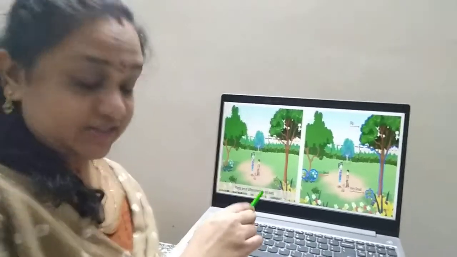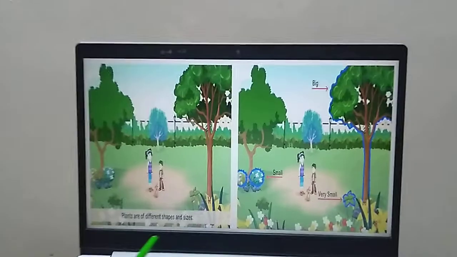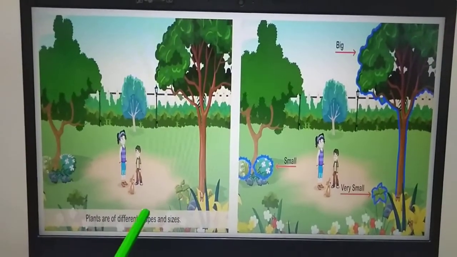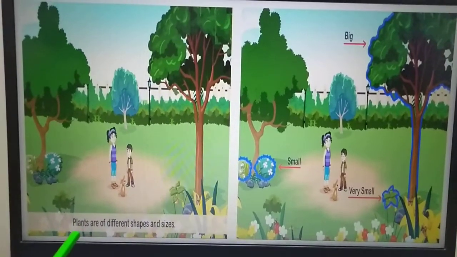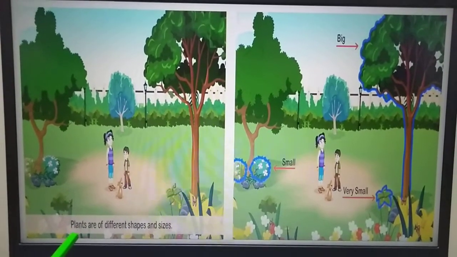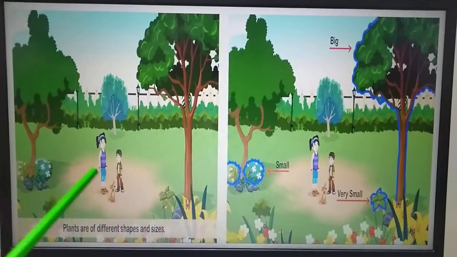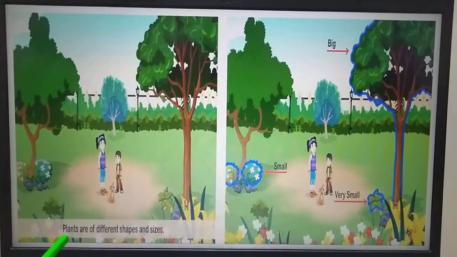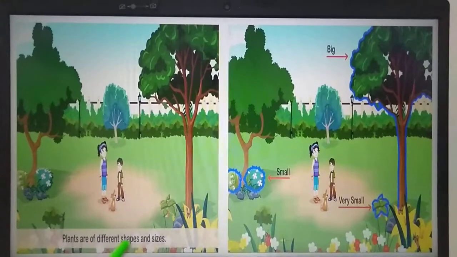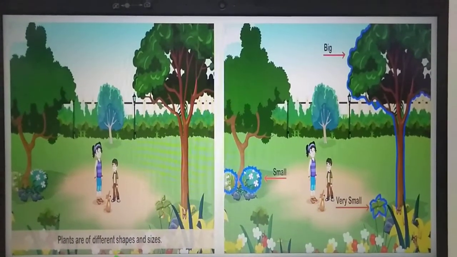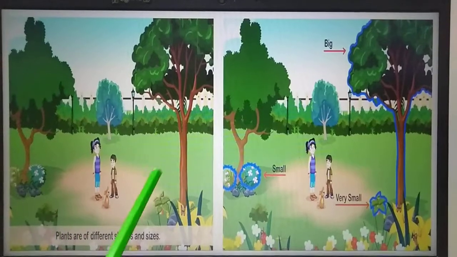See, like the teacher was telling you, these two brothers and sisters went to a park. After that, they were watching the plants and found there are different types of plants. This boy is asking his sister and she is telling him about the plants. She says plants are of different shapes and sizes and asks him to find out.